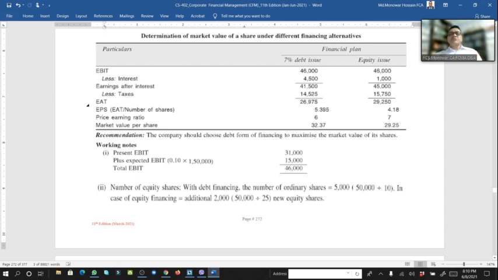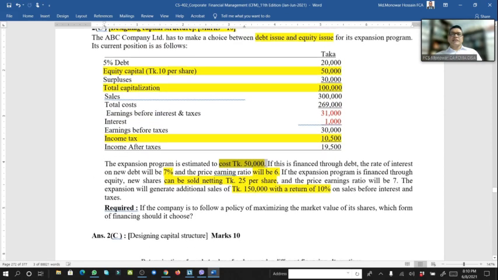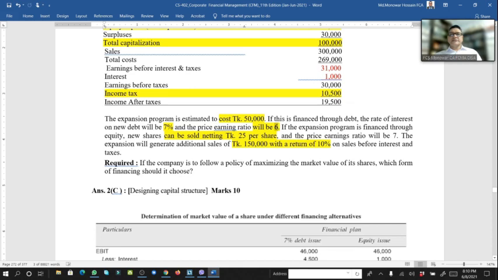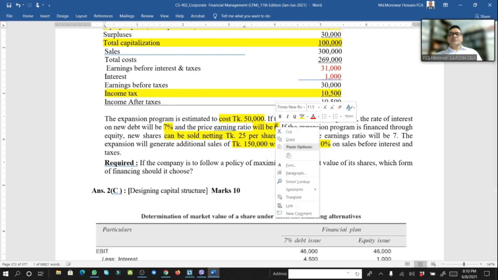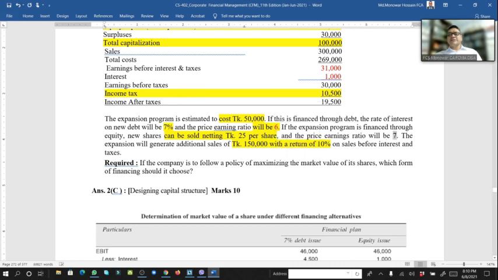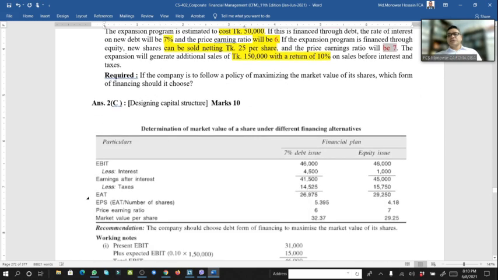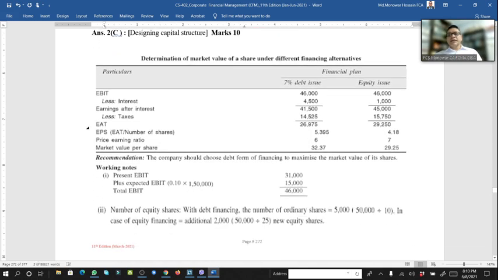And the price earning ratio, as mentioned in the question, is 6 with the debt financing and 7 with the equity financing. So with these 6 and 7, if we multiply earning per share with the price earning ratio, then we will get the market value per share: for the debt financing 32.37, and here 29.25.